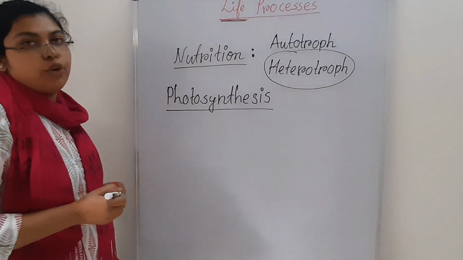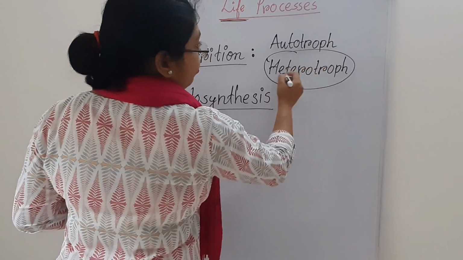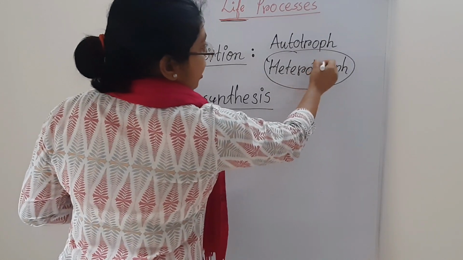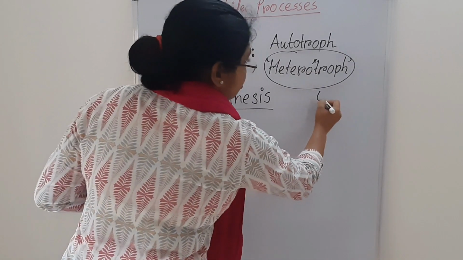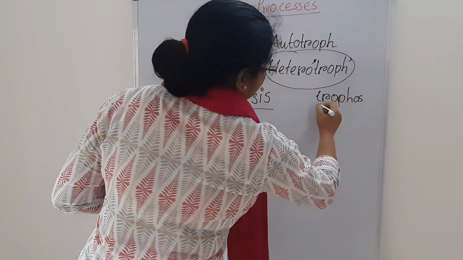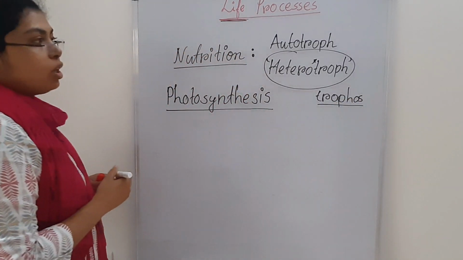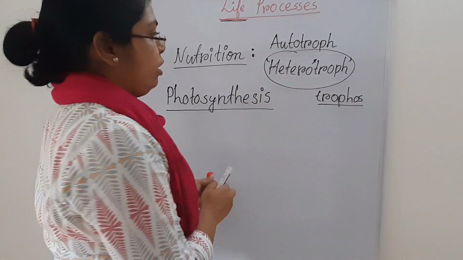Before going into the details of photosynthesis, we will consider the next term, heterotrophs. There are also two terms, one is hetero, second is trophos, T-R-O. What is the meaning of this? Hetero means other.